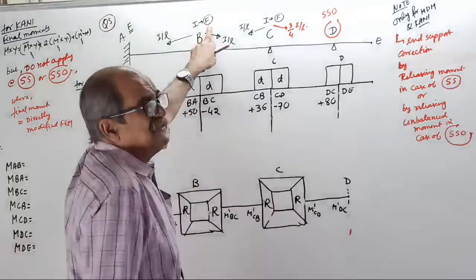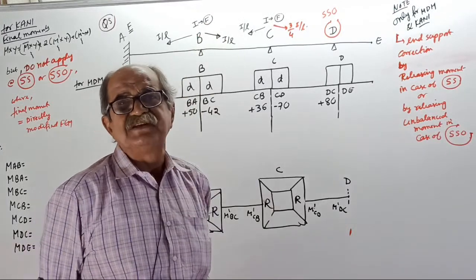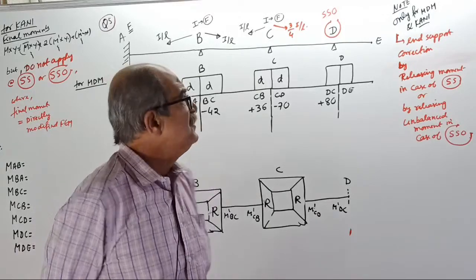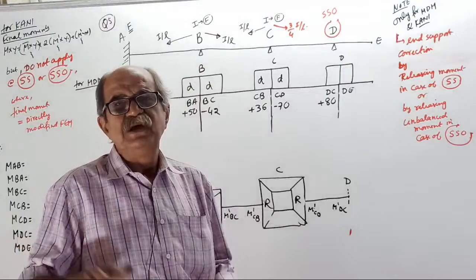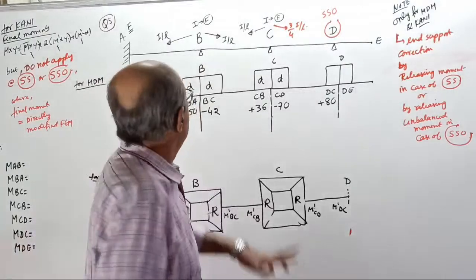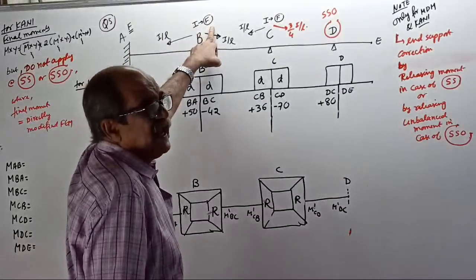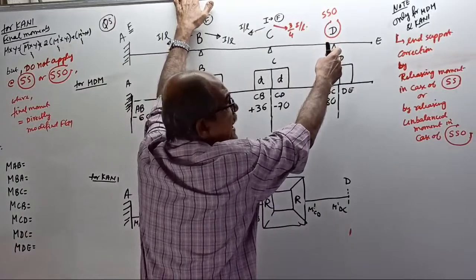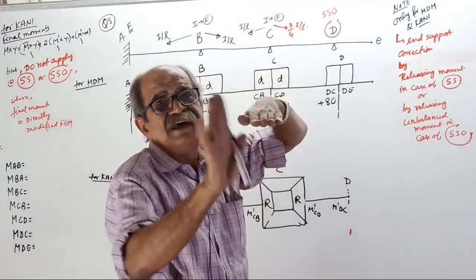Intermediate is considered fixed. It is not permanently fixed, not that way. For stiffness and carryover it is considered fixed; remember, don't say it is a fixed support. These all I already told so many times. No point in wasting time. Absolutely fixed. Intermediate, considered as fixed. This is the end support. End support, be careful. Don't consider overhang.